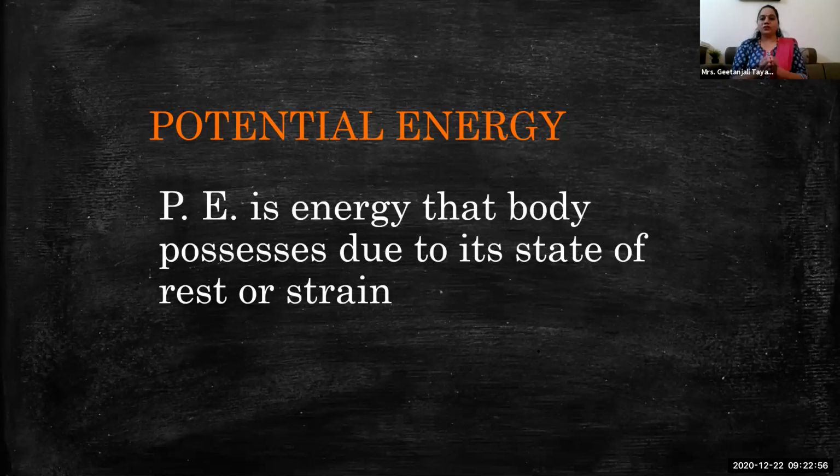So when it is at rest or under strain, the object is holding that energy, and once it gets released, the energy is released in a different form. Different forms means kinetic energy, chemical energy, or thermal energy. But before that, the object having that potential, that ability to do work or to release energy in a different form, is said to have potential energy.